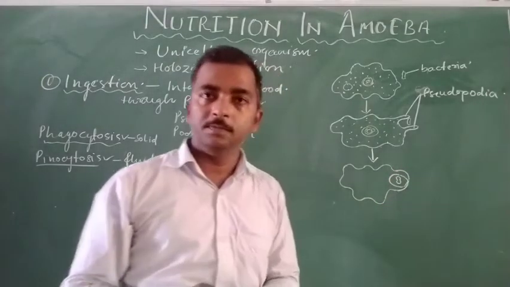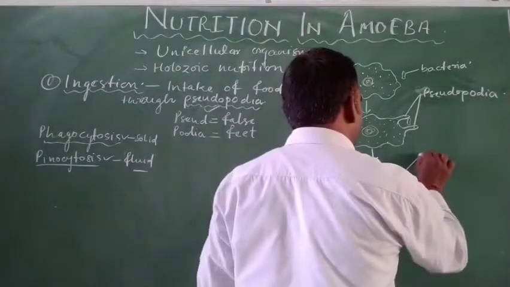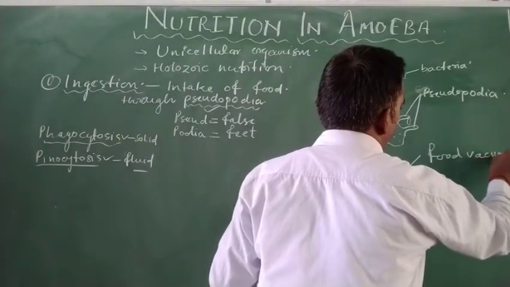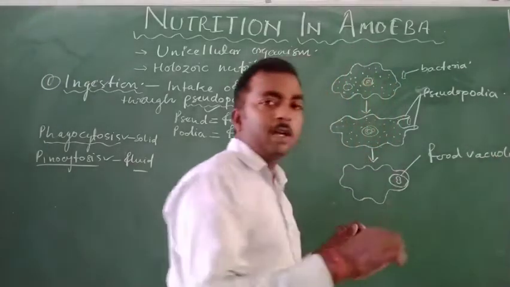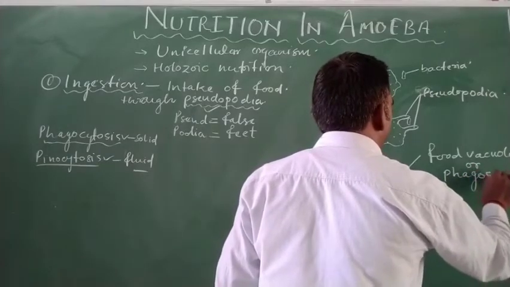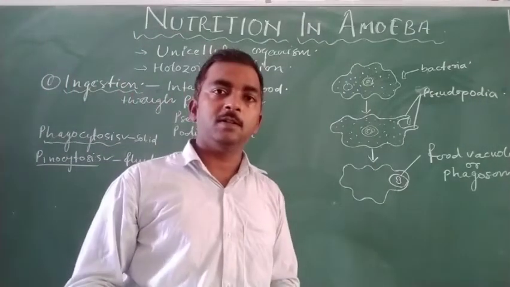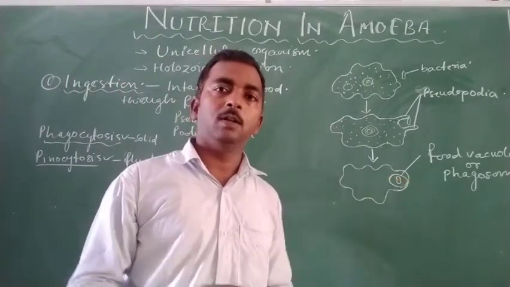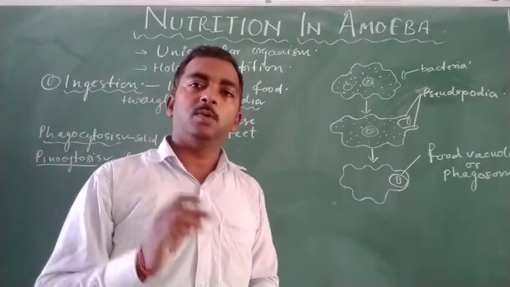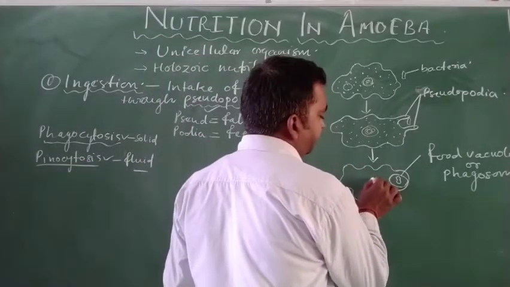A globular, vesicle-like structure forms along with the food, and that structure is known as food vacuole, or also phagosome. The food vacuole or phagosome is the structure consisting of the food, solid or liquid, and in that structure the process of digestion takes place inside the cell of the amoeba.